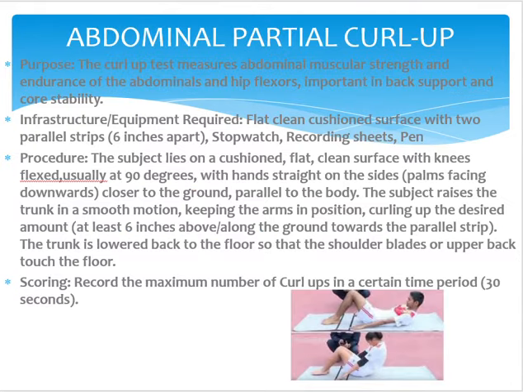For the abdominal partial curl up, as you can see, you have to partially get up, and two lines should be marked between your buttock and the feet, where the distance should be 6 inches apart. You need a stopwatch and recording sheets. Once the signal go is given, this has to be performed for 30 seconds. As many partial curl ups as you are able to do will be recorded. Both the hands should be at the sides of the body, and as you can see in the video, you have to perform this for 30 seconds, and that will be recorded. That is the abdominal partial curl up.